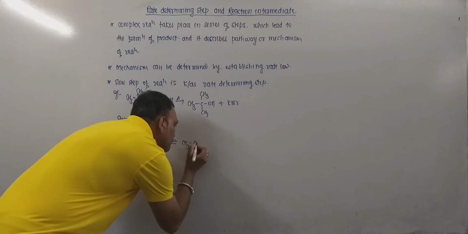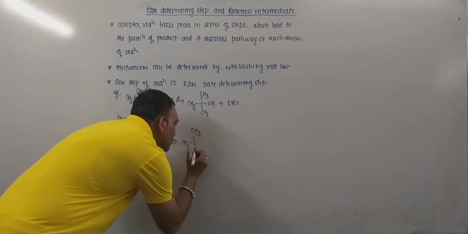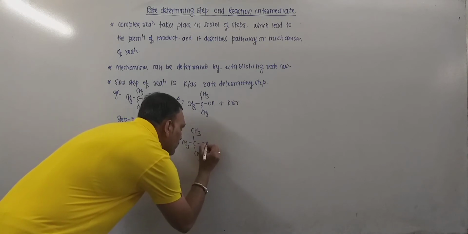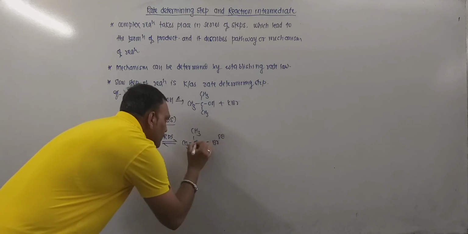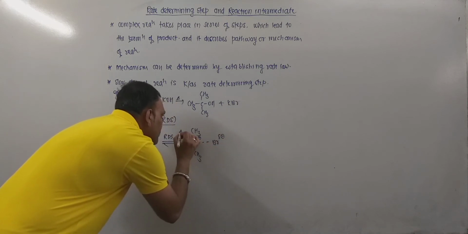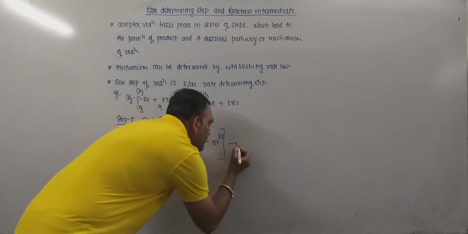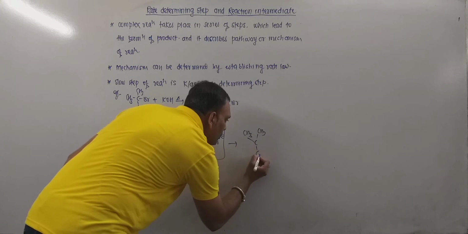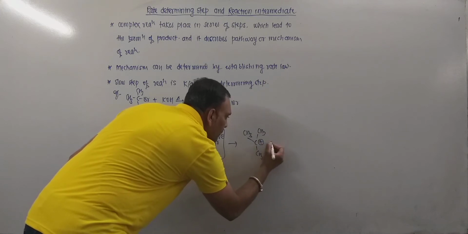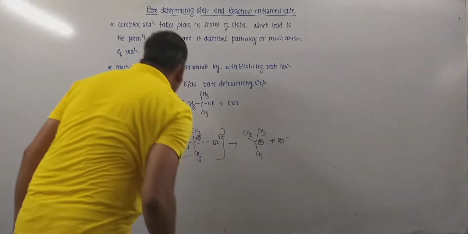This leads to the formation of a transition state first of all. Then the bromine ultimately gets separated, and that leads to the formation of the tert-butyl cation with the departure of the halide ion.